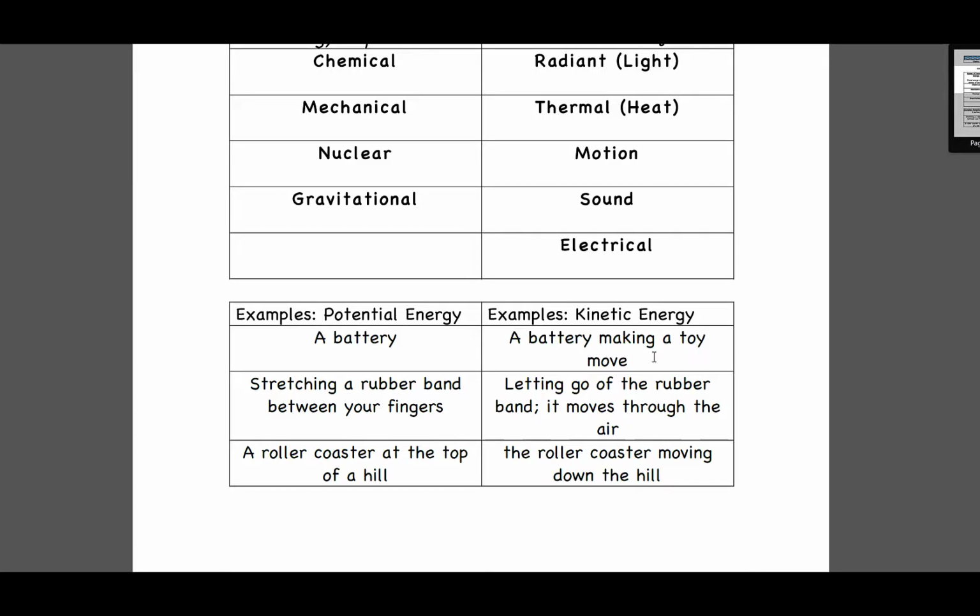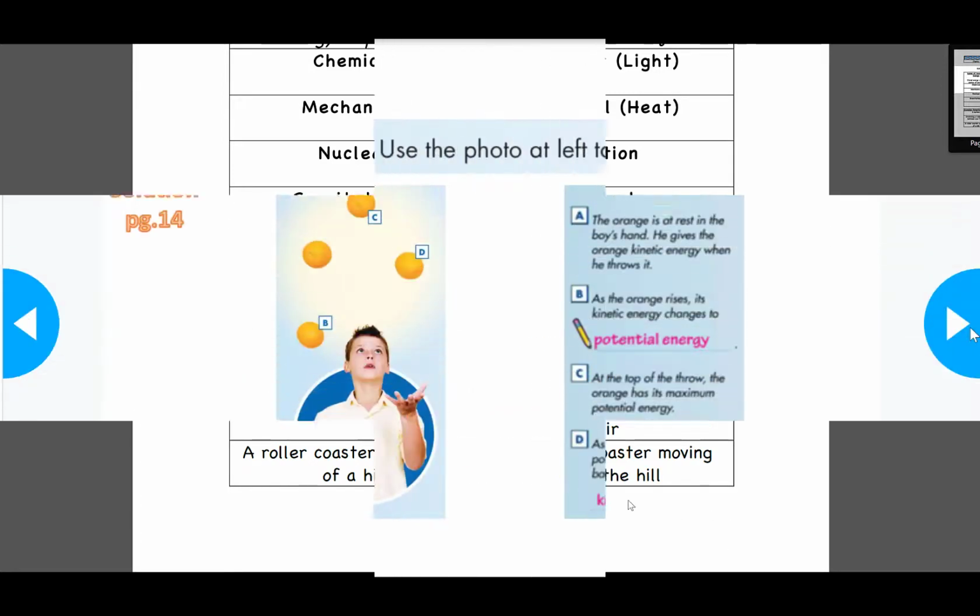Now, what about kinetic energy? When a battery is making a toy move, the movement is due to kinetic energy. When the rubber band is moving, it's about kinetic energy. When the roller coaster is moving down the hill, it's about kinetic energy.